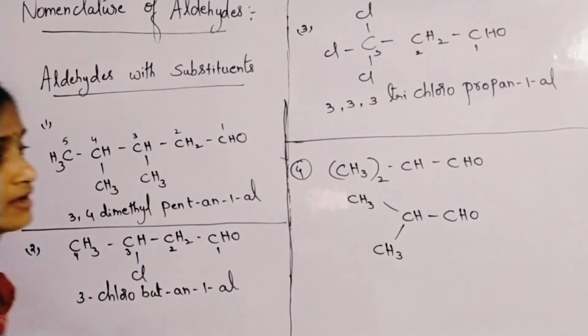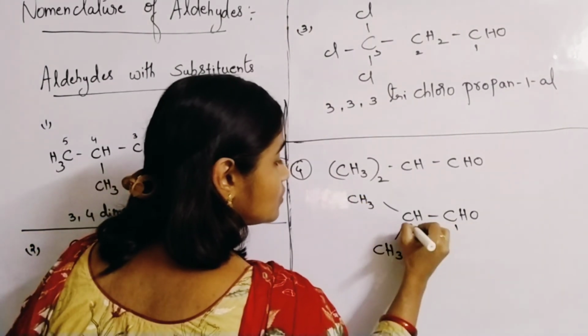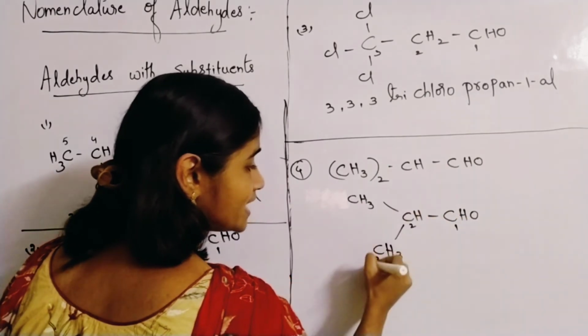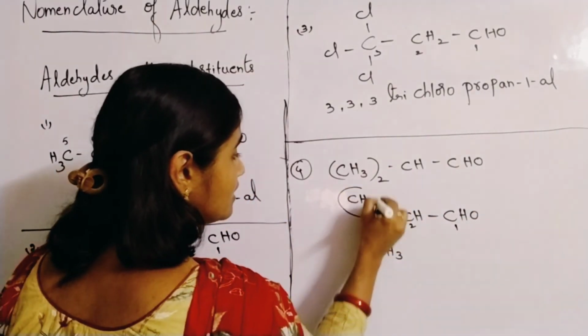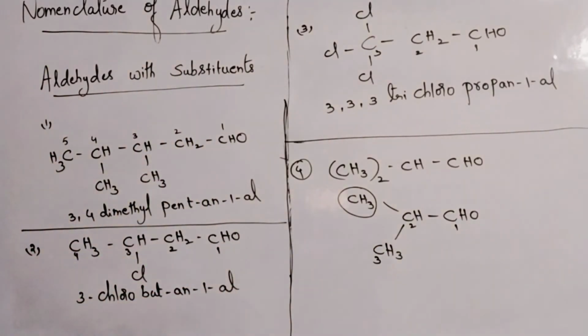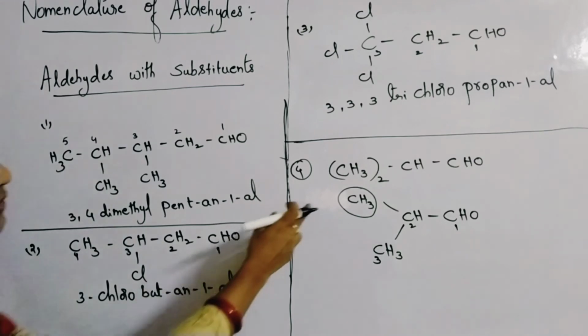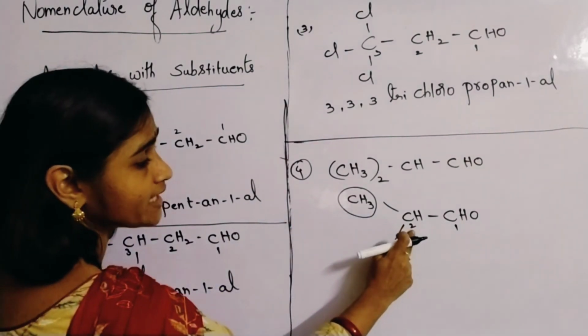If you give the numbering 1, 2, 3, this is your parent chain, and this will become your substituent. Now I am rounding up the substituents, please check. This substituent is a methyl substituent attached to the second carbon.